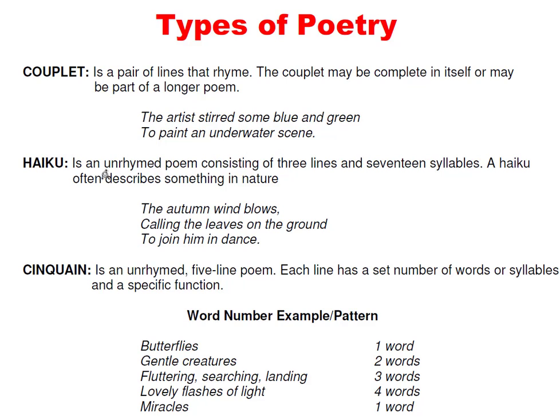A haiku is an unrhymed poem consisting of 3 lines and 17 syllables. A haiku often describes something in nature. The autumn wind blows, calling the leaves on the ground to join him in dance.